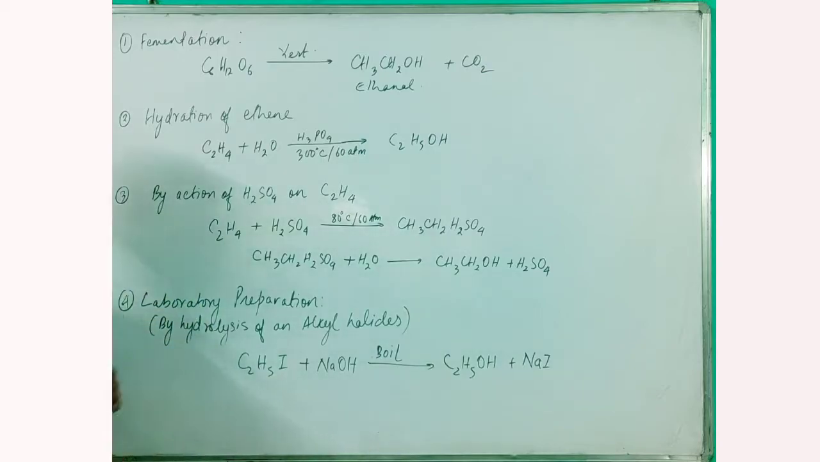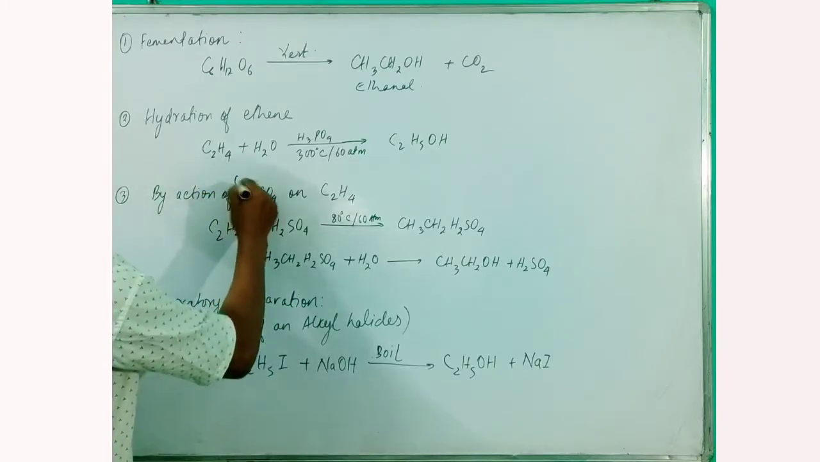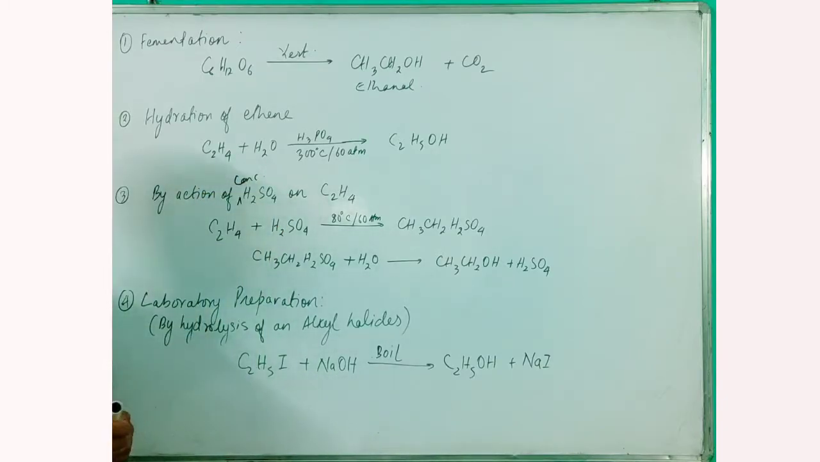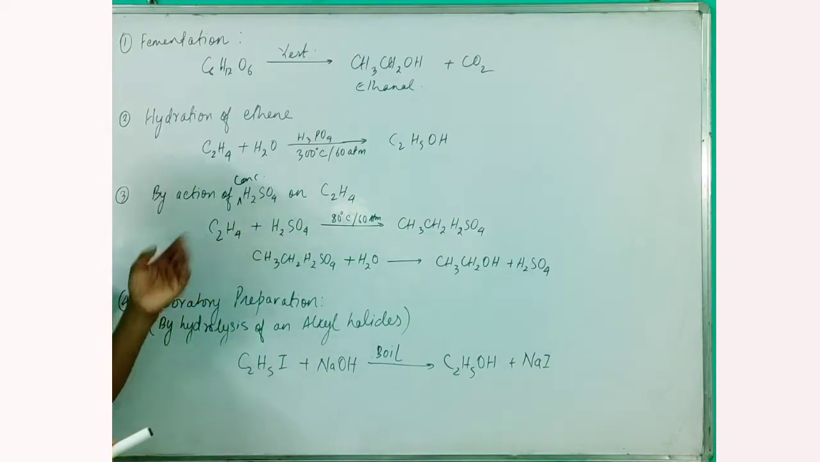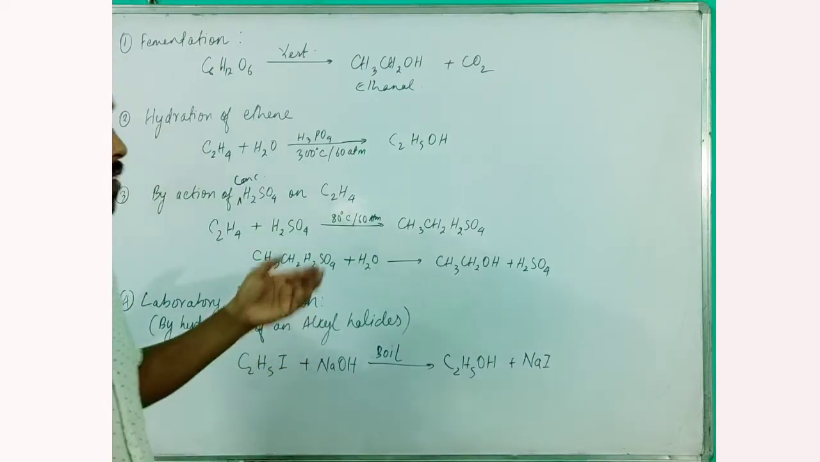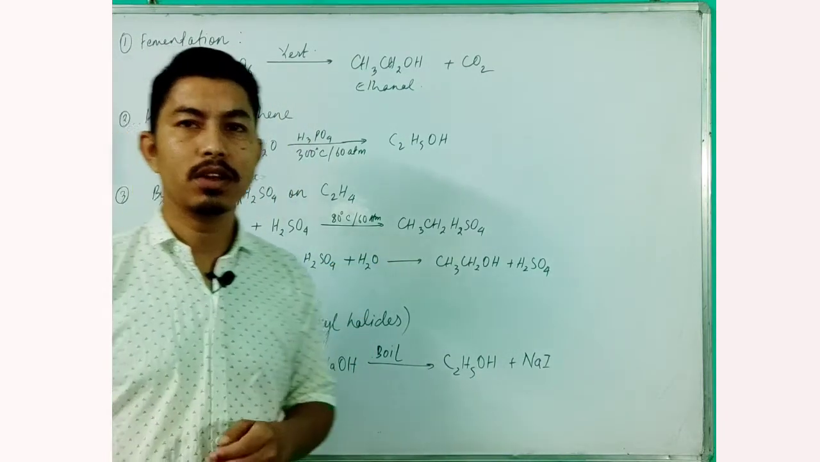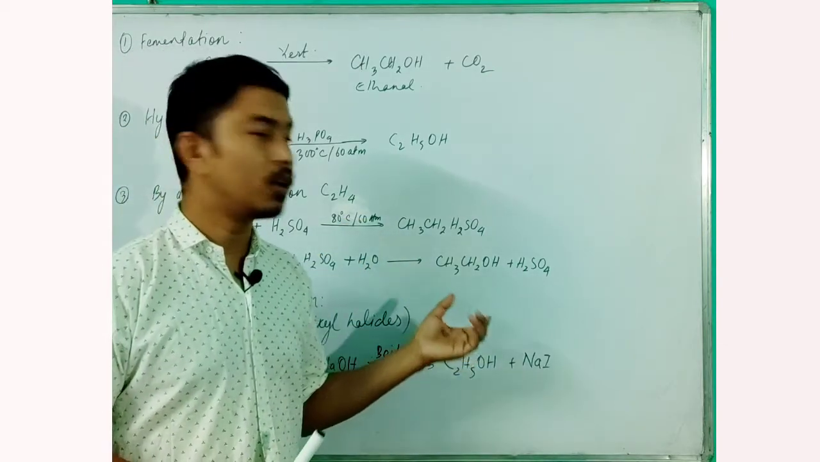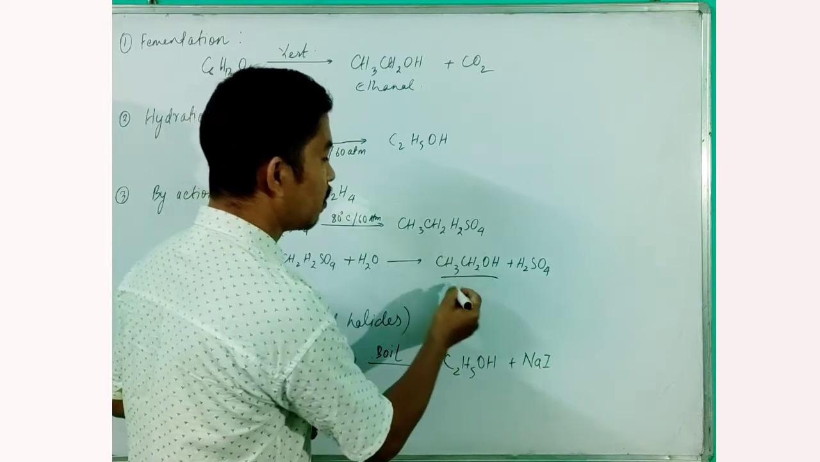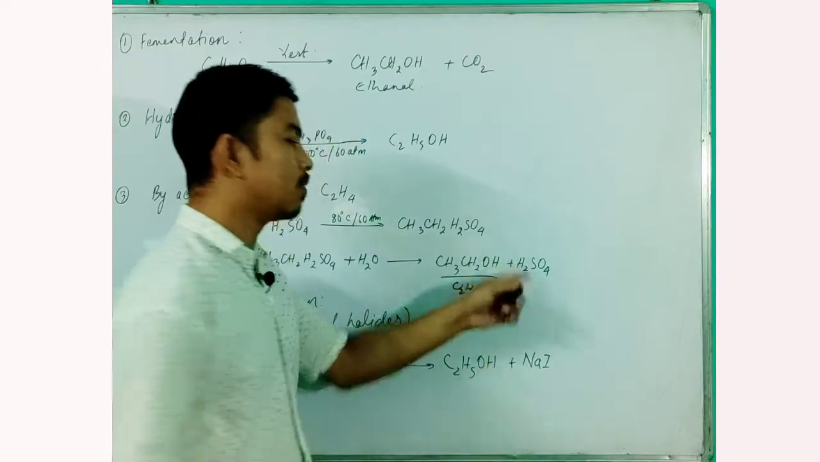The third is by the action of concentrated sulfuric acid on ethene. The reaction occurs in two steps. When ethene reacts with sulfuric acid at 80 degrees centigrade and 60 atmospheres, it gives ethyl hydrogen sulfate, and when this is further diluted, it produces ethanol, C2H5OH, and sulfuric acid.